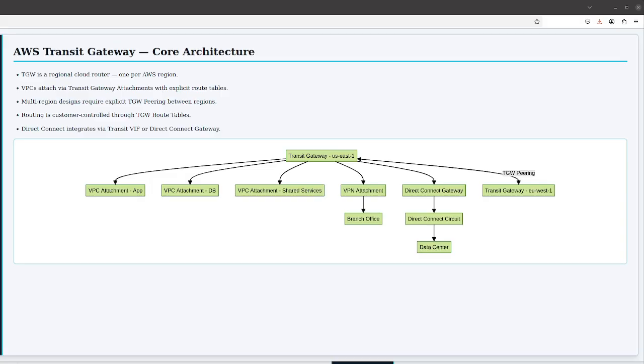For multi-region designs, AWS uses transit gateway peering. You create explicit peering connections between TGWs in different regions. Unlike Azure's automatic inter-hub routing, AWS requires you to create the peering attachment, configure the static routes or route policies across the peering, and manage the inter-region transit yourself. This gives more control but requires significantly more operational effort at scale.